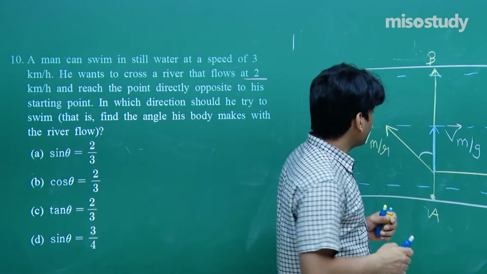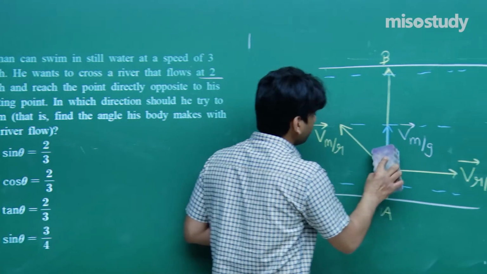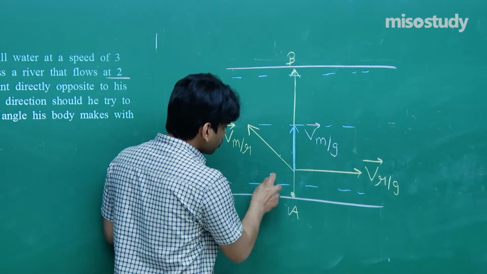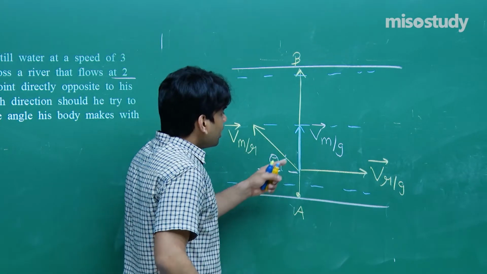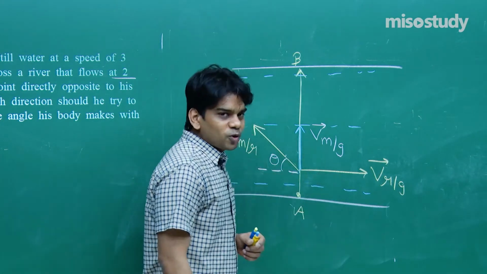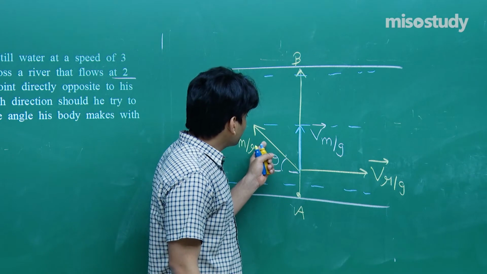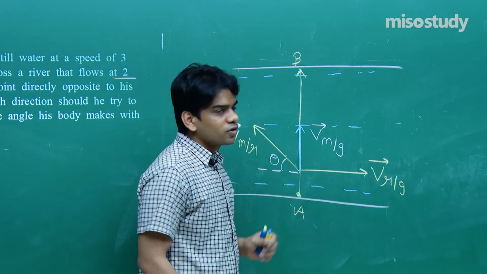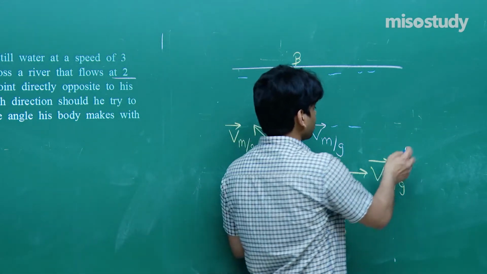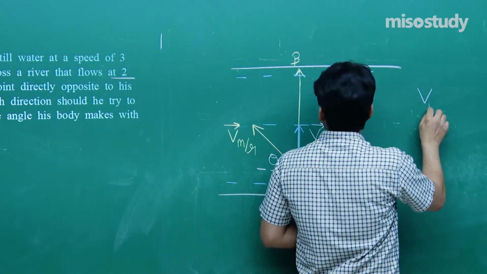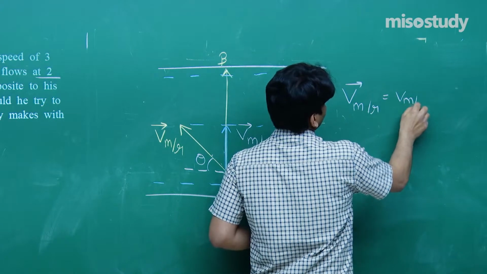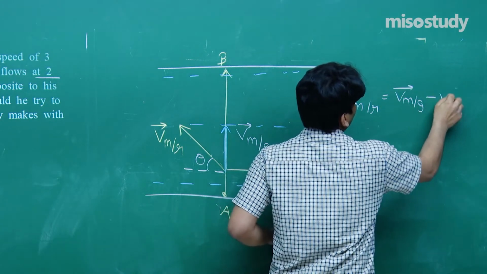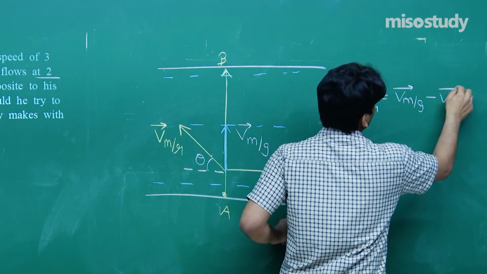If you want to find the angle that the body makes with the river flow, I am going to show that directly, that this angle is theta. This resultant velocity of man with respect to ground will be the resultant due to this velocity of man with respect to river plus velocity of river with respect to ground. If you want it equation wise, velocity of man with respect to river is velocity of man with respect to ground minus velocity of river with respect to ground.